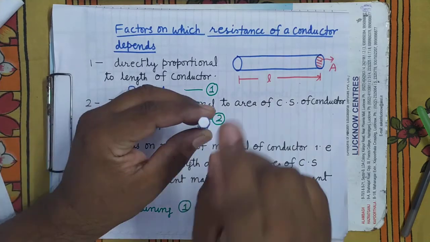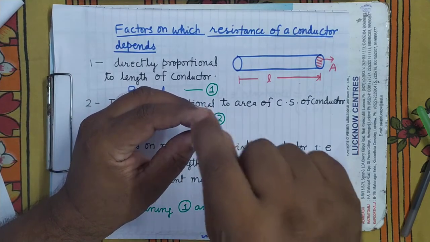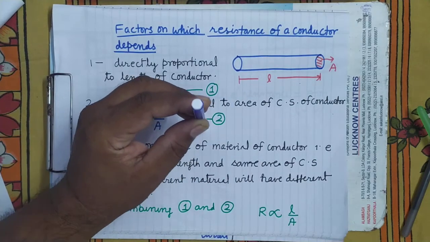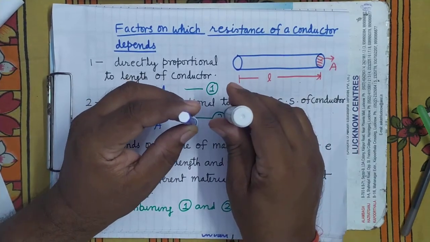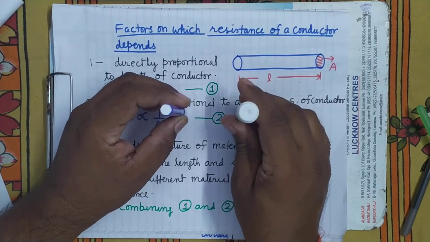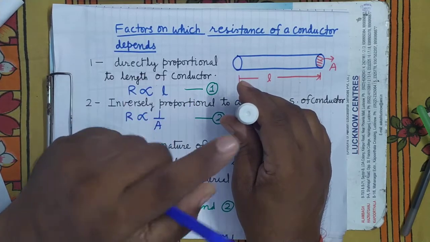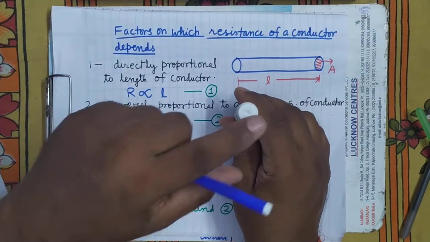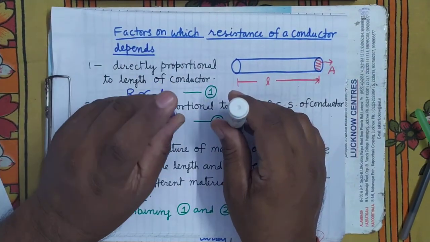Here it is circular in shape. How can you find its area? Since it is circular in shape, it is pi r square. Now there is another conductor. You can see here, both are of approximately the same length. Here also the cross section is this, its area is more. Its area is more, its area is less.